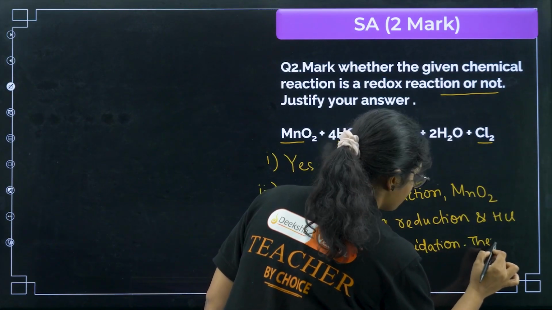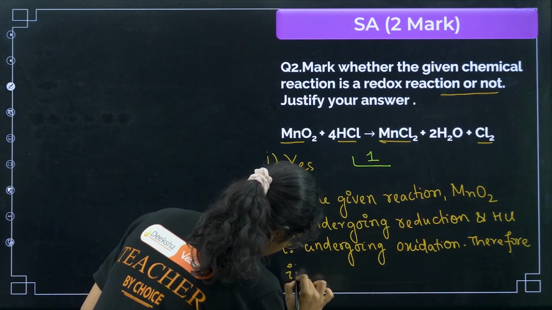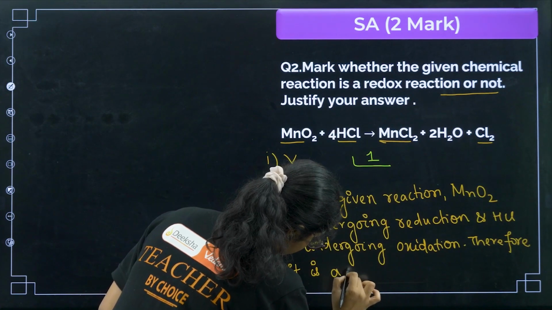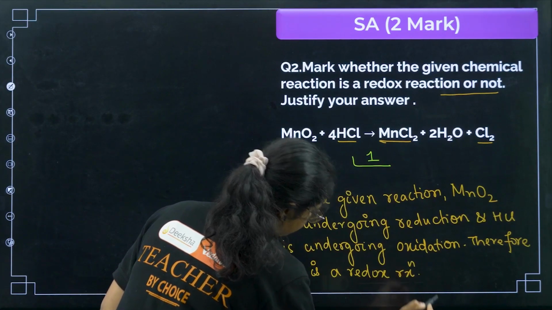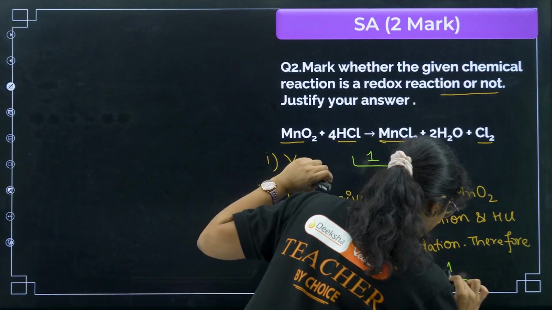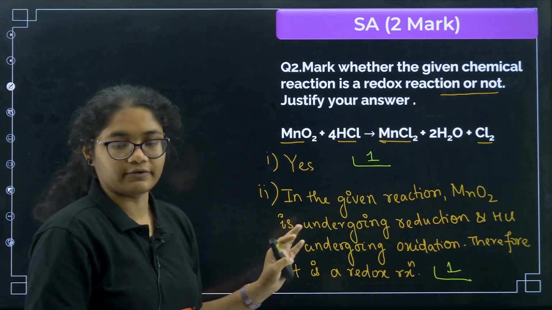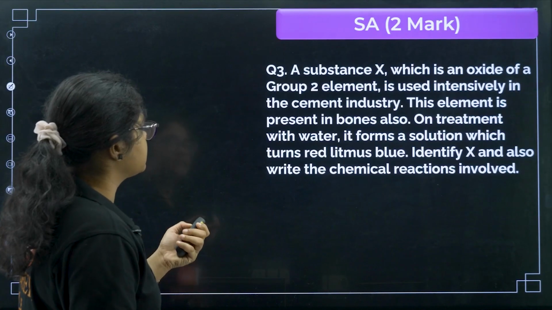therefore it is a redox reaction. Once you write this explanation, you will be getting 1 mark. So this will give you a 2 mark answer. Clear? Now question number 3.